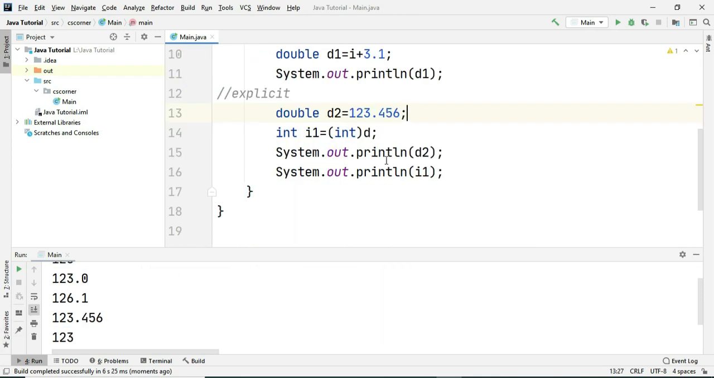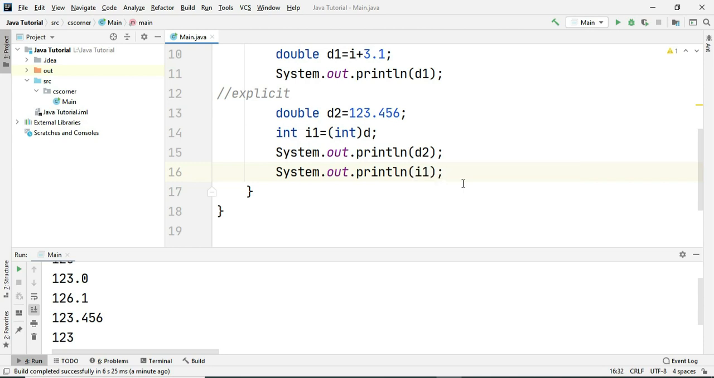Now you can see when I printed D2, I'm getting 123.456. When I'm printing the value of I1, I'm getting 123, because D, which is of type double, is larger as compared to integer, and I'm trying to store a larger value inside a smaller one. So there is a loss of data. This type of typecasting is known as explicit typecasting. You can assign any larger value to a smaller one, but there is a loss of data.